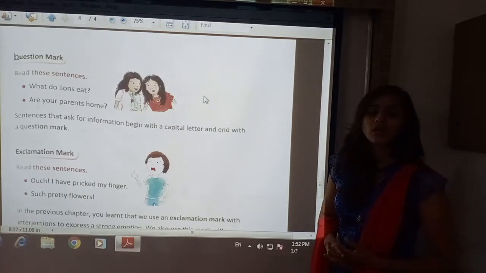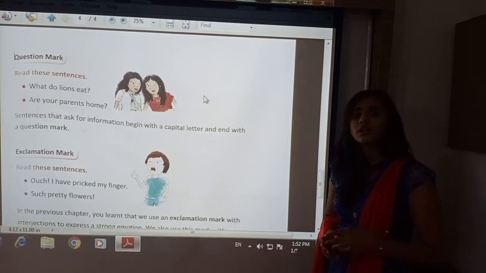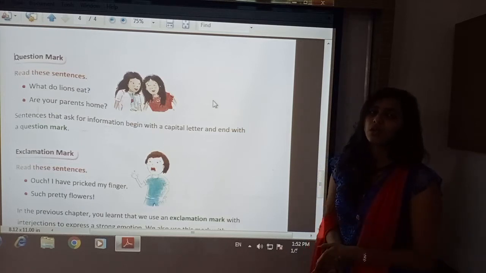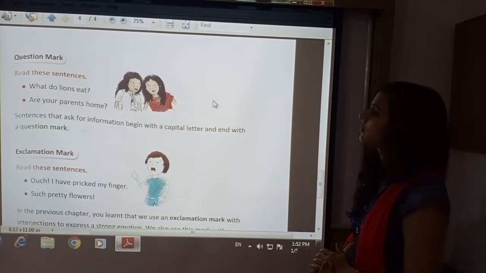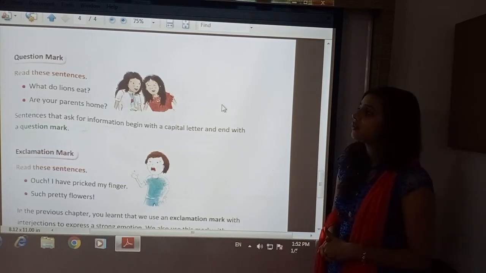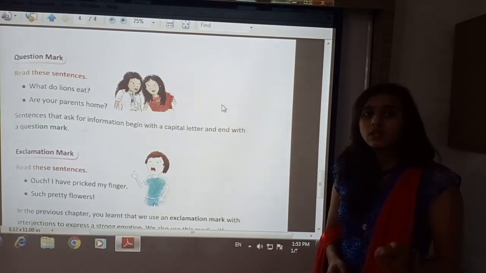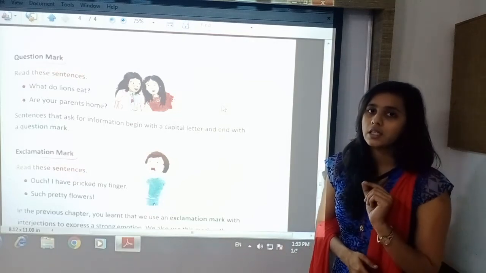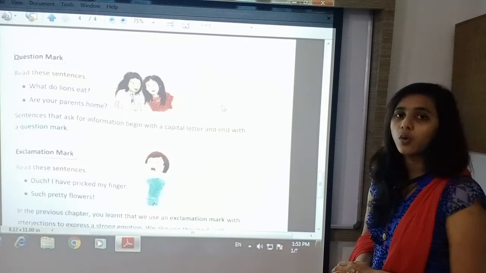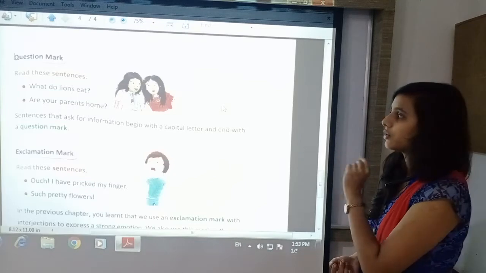Next is question mark. When you ask something, for interrogative type of questions, there we will use question mark. That means for interrogative sentences we will use question mark, when you are asking or inquiring something. Here see the example: "What do lions eat?" They are asking what lions eat, so there we will put question mark at the end of the interrogative sentence. "Are your parents home?" Question mark. This one is also a question, and after that question mark is kept.